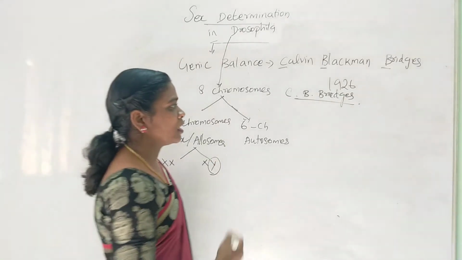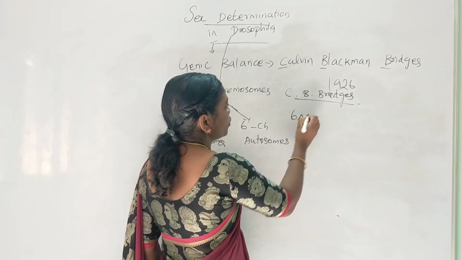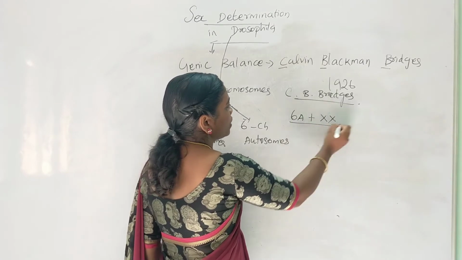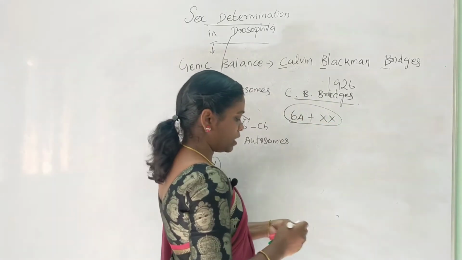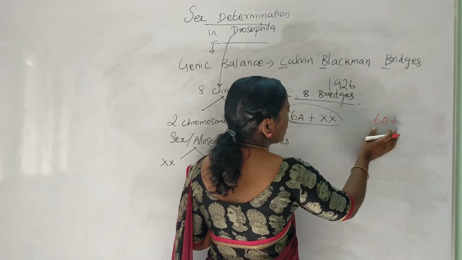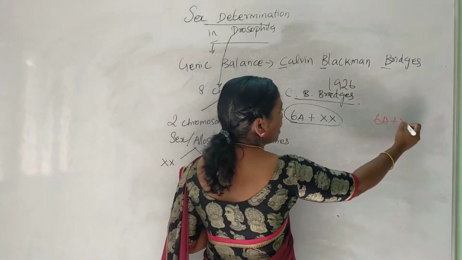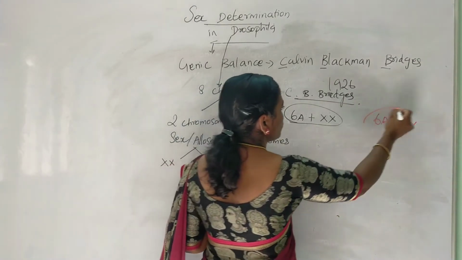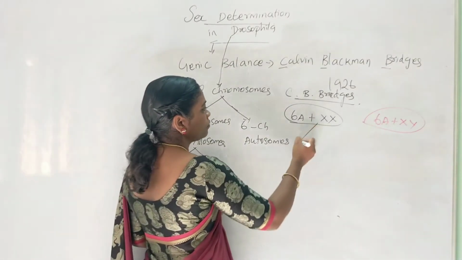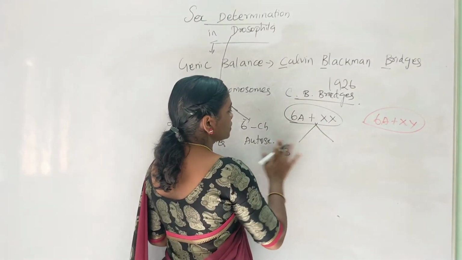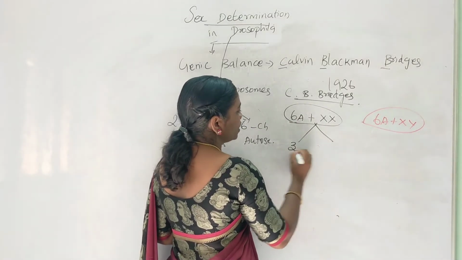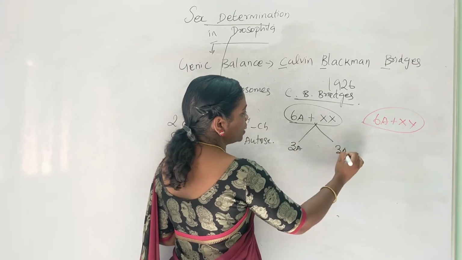Imagine during gamete formation, or during reproduction, 6 autosomes. I am just mentioning with 6, it is nothing but autosomes. If it is female, she will have XX chromosomes. If it is male, he will have 6 autosomes, and this organism will have X and Y. When it divides into 2, the 6 should divide into equal numbers, so 3 autosomes here and 3 autosomes here.